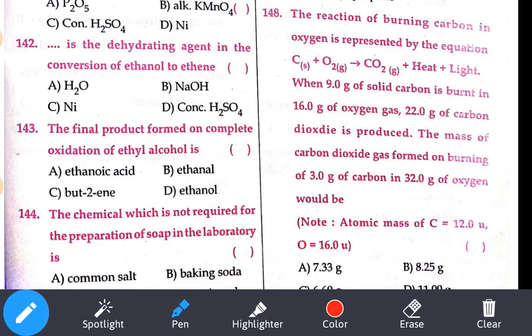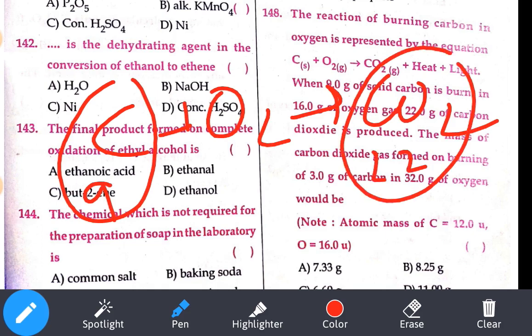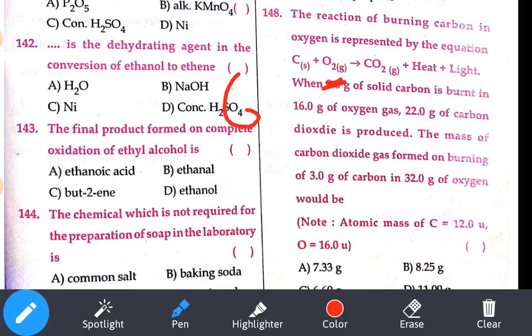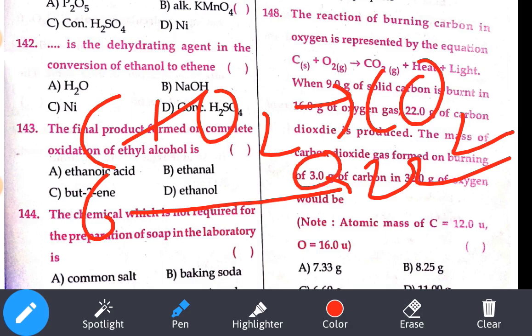Okay, if you observe here, what is that equation? Carbon plus oxygen gives rise to carbon dioxide. What he told is that when 9 grams of carbon is burnt, how many grams of carbon dioxide we have got? 22 grams. Okay, so I think this question, this is not 9, there is a mistake in the equation. This should be 6 grams. Okay, C plus O2 gives rise to CO2. So 6 grams of carbon gives rise to how many grams? 22 grams.